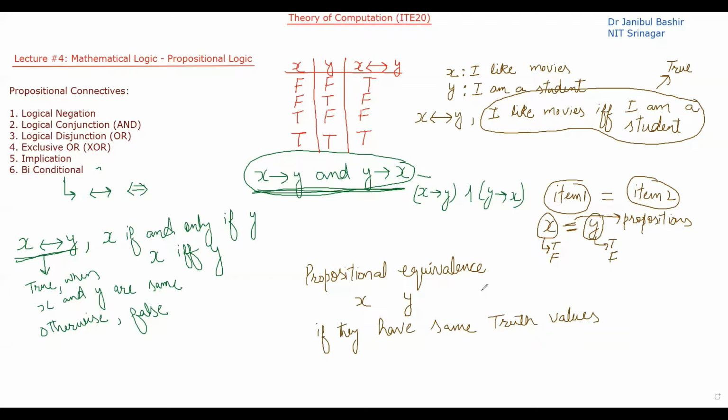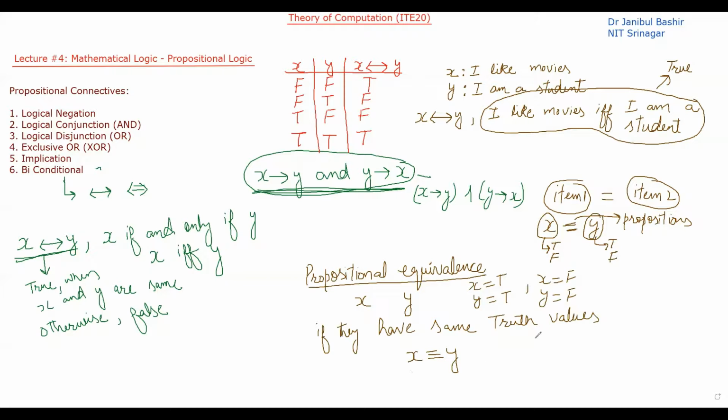That means if x is true, then y is also true, or if x is false, then y is also false. Then only I can say that x and y are equivalent to each other. And if these are equivalent to each other, then it is written like this: x is equivalent to y.